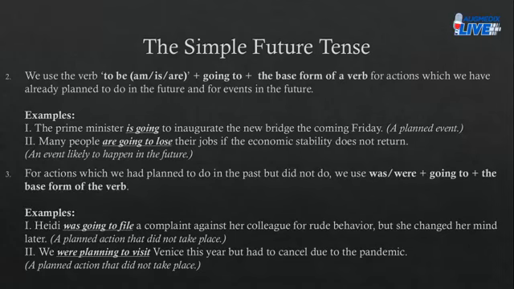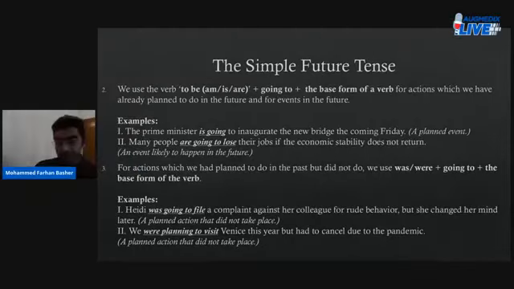So, however, you did plan to do something, right? So when you want to say something like that, you use the formula was or were, depending on the number of your subject, followed by going to, followed by the base form of the verb. Was going to file, were planning to visit, like that. Okay, Heidi was going to file a complaint against her colleague for rude behavior, but she changed her mind later. We were planning to visit Venice this year, but had to cancel due to the pandemic. Okay, I hope we are clear.